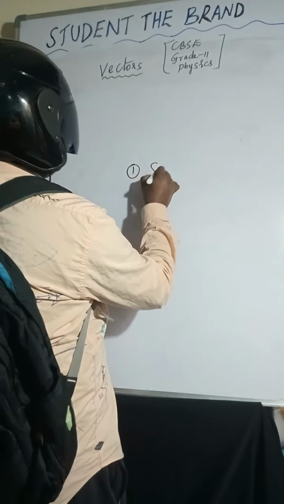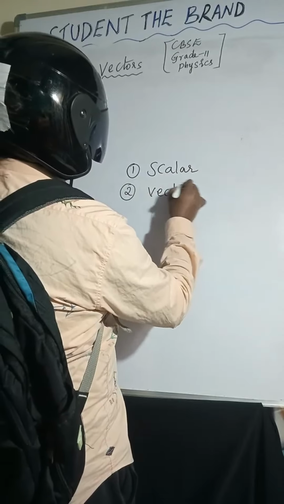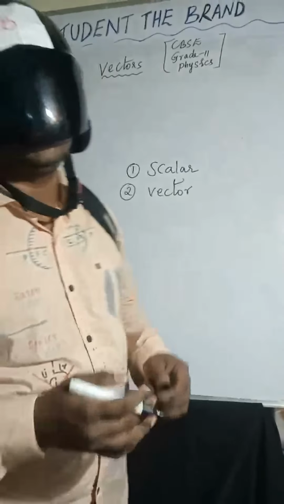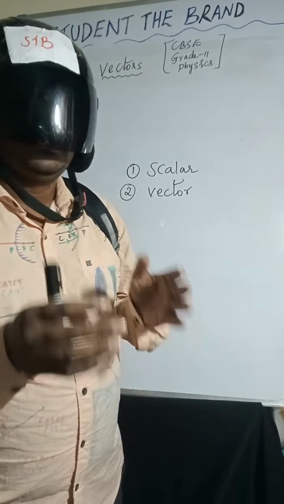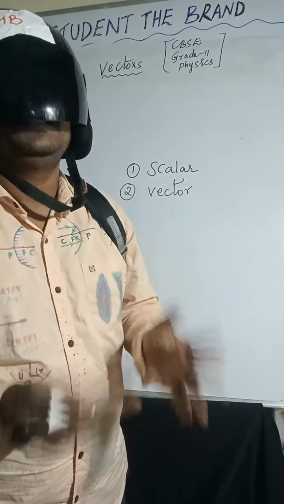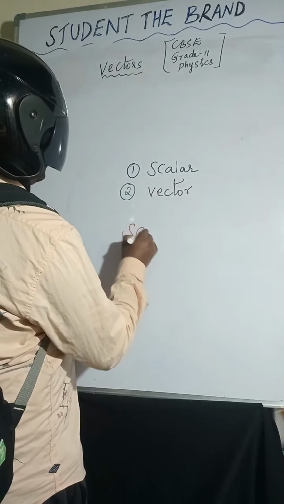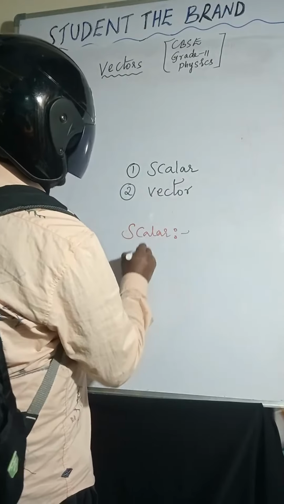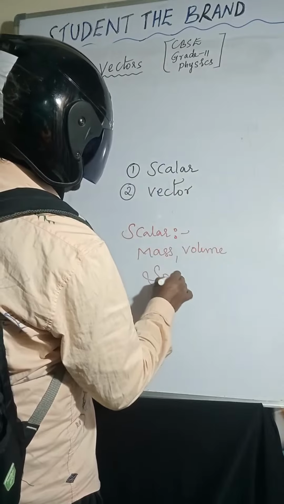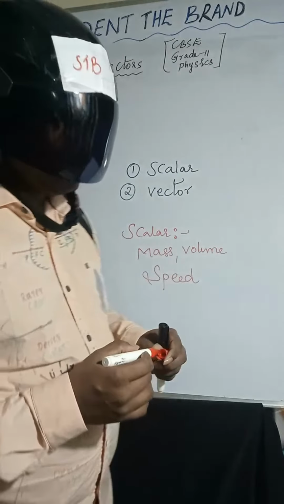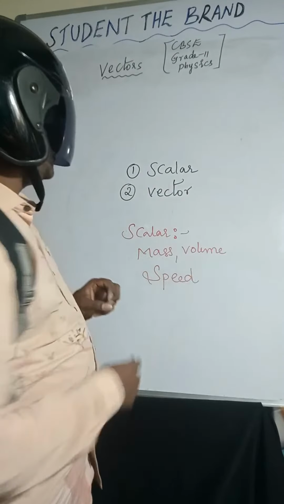One is scalar, second one is vector. Scalar is the physical quantity which has only magnitude, it doesn't have direction. Scalar quantities are mass, volume, speed. The quantity which has only magnitude, without any direction, is called scalar quantity. Examples: mass, volume and speed.